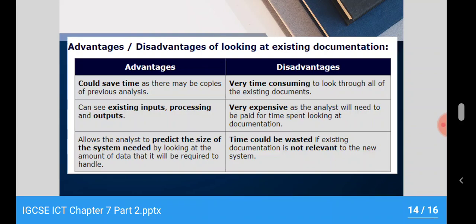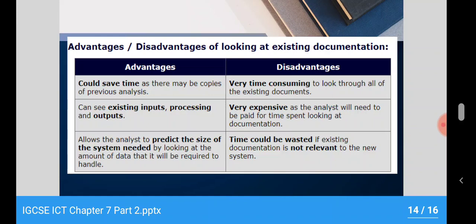Seeing the existing input, processing and output allows the analyst to predict the size of the system needed by looking at the amount of data it will be required to handle. So you will get a rough idea about what kind of technical requirements are there, what kind of system size, what kind of data size is there.